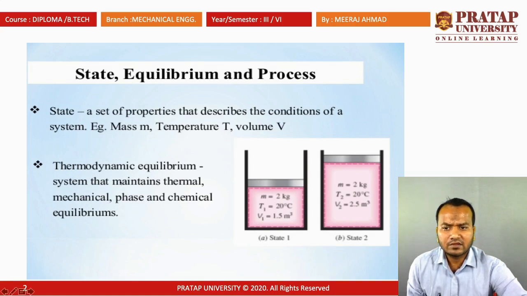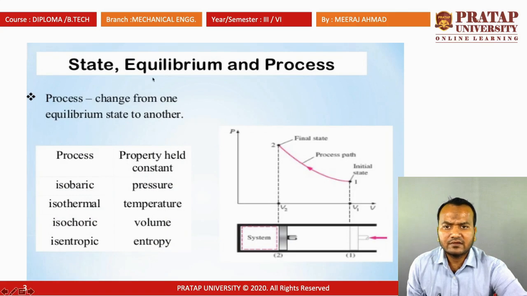Then thermodynamic equilibrium. Thermodynamic equilibrium exists when all three equilibria exist: thermal equilibrium, mechanical equilibrium, and phase and chemical equilibrium. So when these three equilibria are there in a system, then we can say that this is thermodynamic equilibrium.